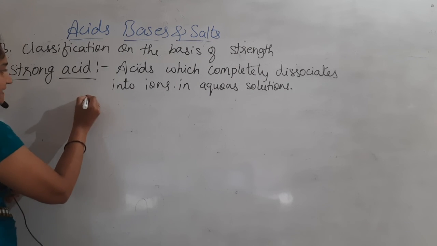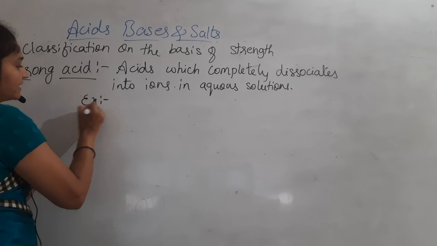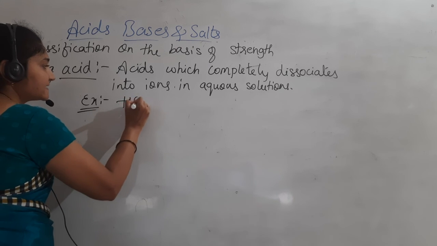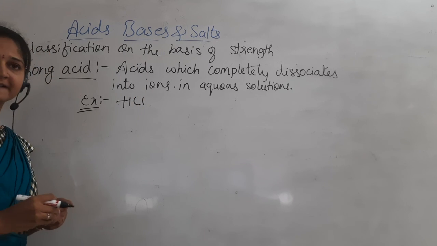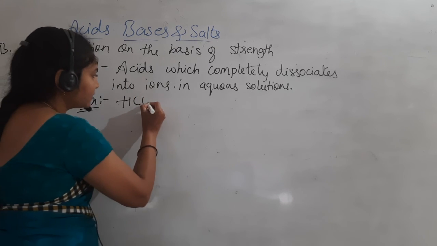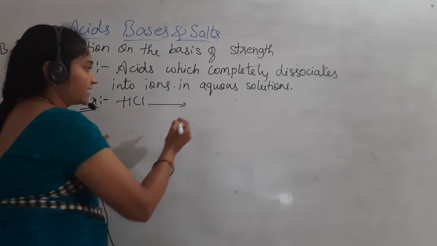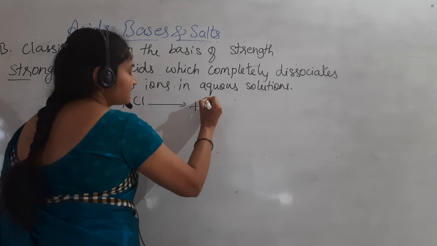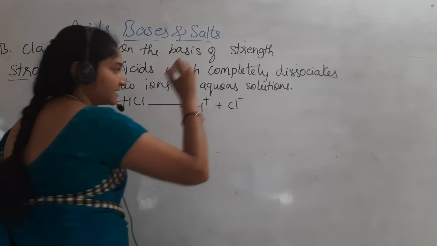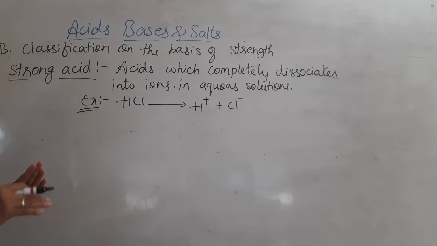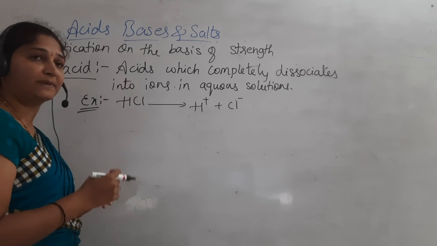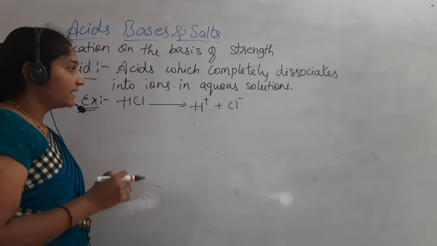Then what are the examples? Let us consider hydrochloric acid. When hydrochloric acid dissociates in aqueous solution, it gives H plus and Cl minus. It completely dissociates. What does complete dissociation mean?